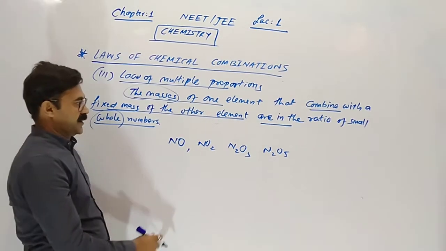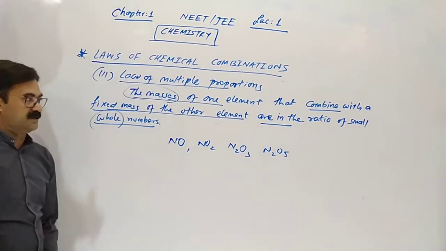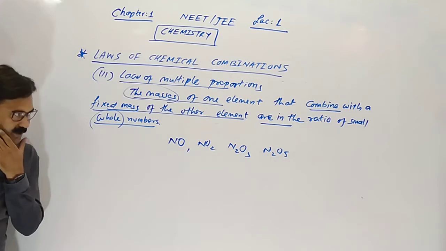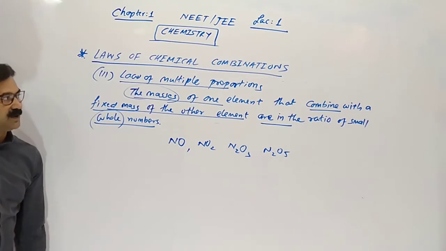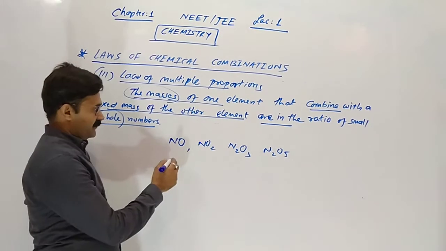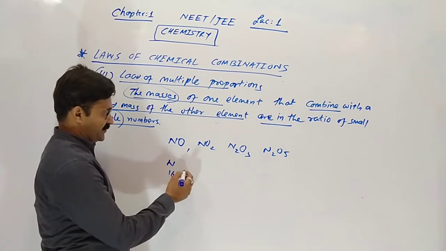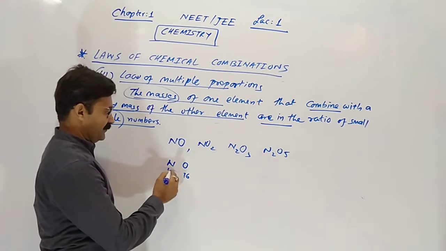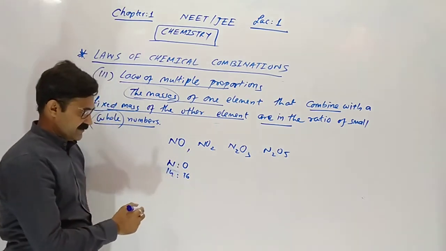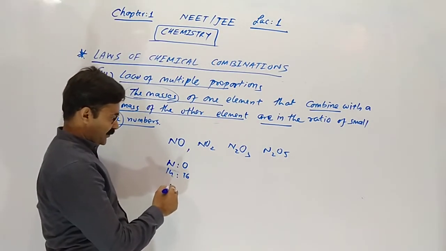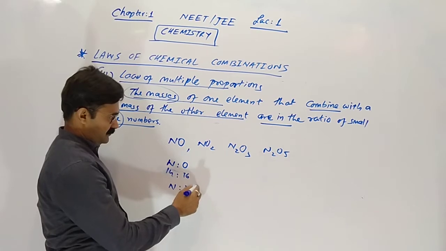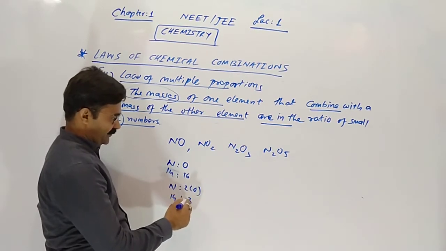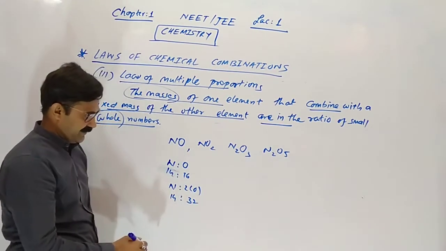Our question is which one obeys the multiple proportion law. Here in NO, 1 nitrogen is 14 grams with 16 grams of oxygen. In NO2, 14 grams with 32, that is 16 and 32.